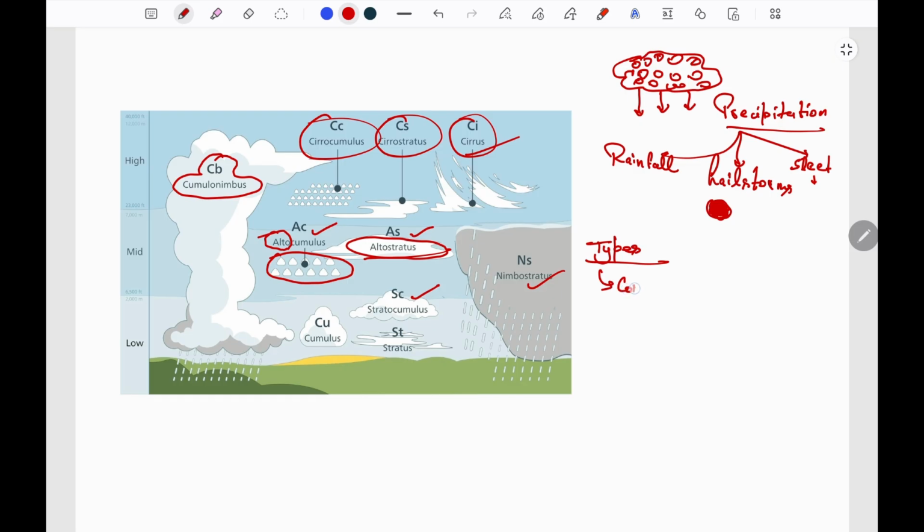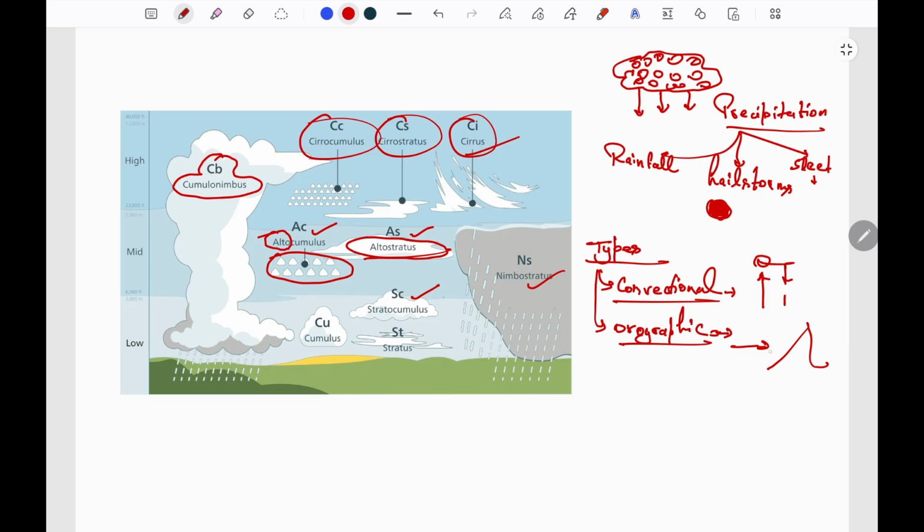Now let us look at the types of rainfall. First one being convectional rainfall, which takes place due to the phenomenon of convection. That is, hot air rises, condenses, and rainfall happens. This is the convectional rainfall. Second one is orographic rainfall. That is, if moisture-laden wind is moving and strikes a barrier, that is a mountain or a highland, then it rises up and condenses, and rainfall happens on the windward side of the mountain, and the leeward side of the mountain does not witness rainfall, and it is known as the rain shadow zone.